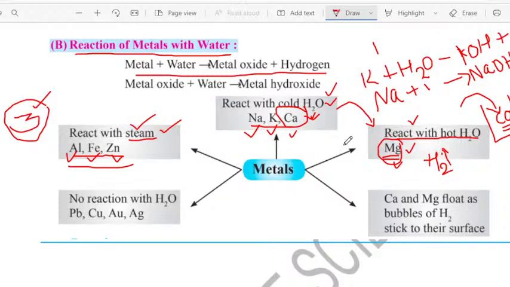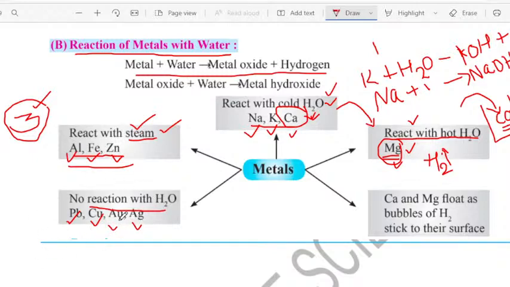Now some metals do not react with any of these three. So we take those metals further for reaction with the other thing. Okay, and what you must understand is there is no reaction with the water. That means the metal does not react with anything: cold water, hot water and steam. Some of the metals do not react with all these things. So such metals are lead, copper, okay, silver and also gold.